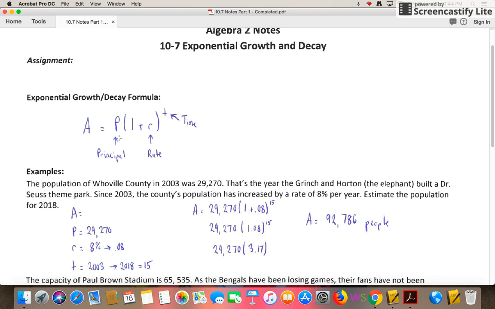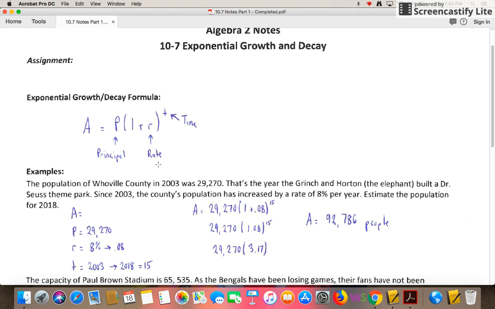Now, each one of these variables has a meaning that we're going to talk about. The A, I know I don't have it written down, but that just stands for the amount. Basically, that's our final answer that we're going to be looking at. This P right here, that's going to stand for the principal, and what that means is what we start with. That could be money that we start with, a population, a price, different things like that. But whatever we start with, that's going to be our principal amount.